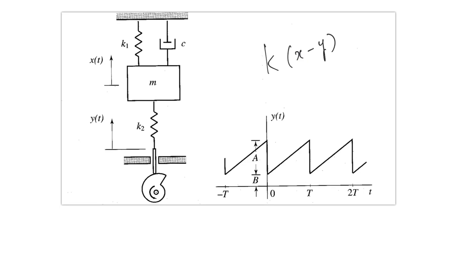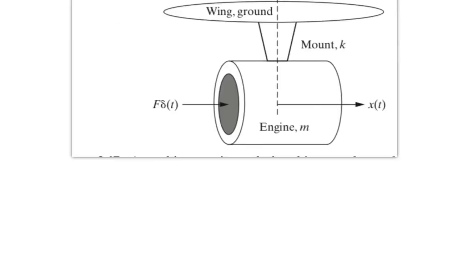So this is a real life example where we will have periodic but not harmonic excitations. A good example is the engine valves in an IC engine. The last example I have got is an interesting one.